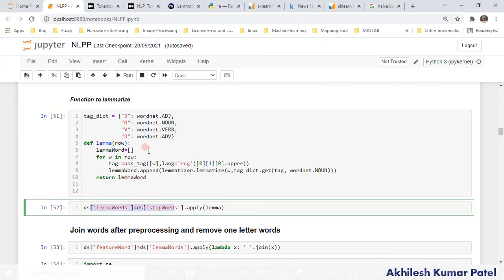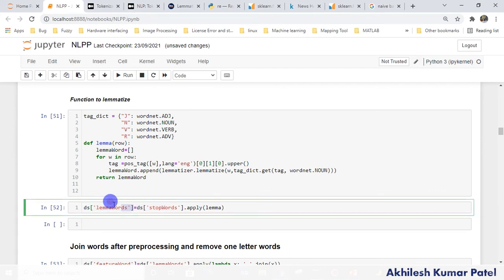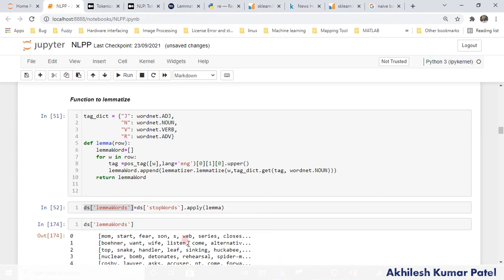Once I execute this, you will see we have the lemmatized words in my table. Wherever we had past tense, present tense, adjective or noun, they are lemmatized, and all words are in their original form right now.